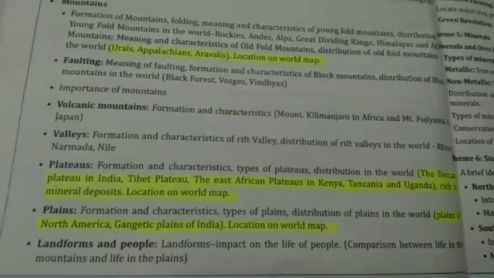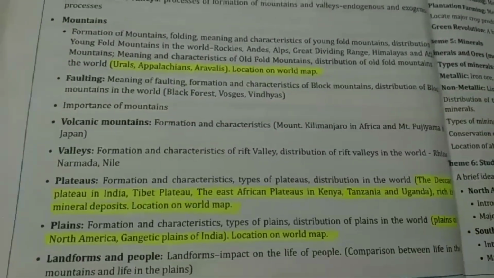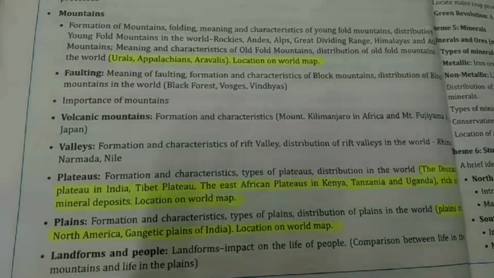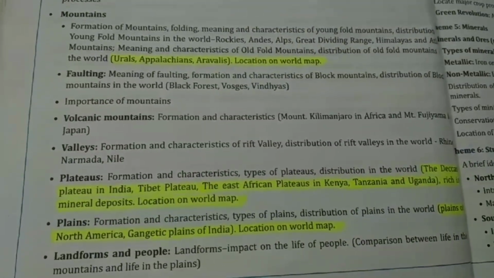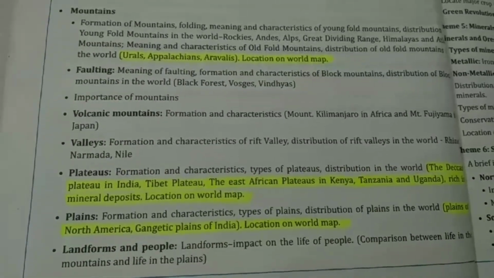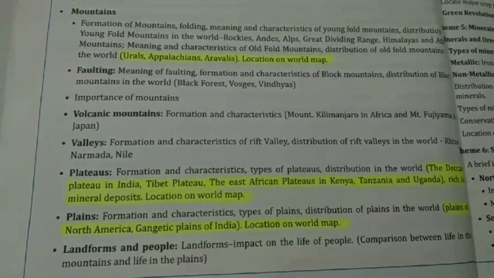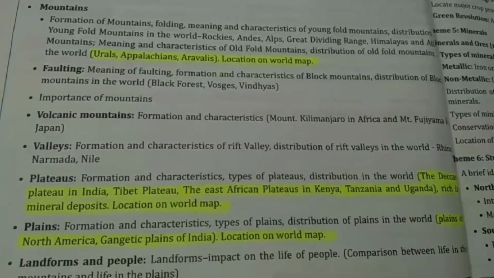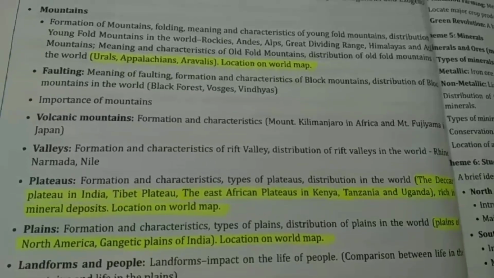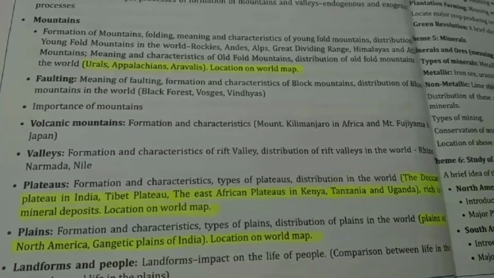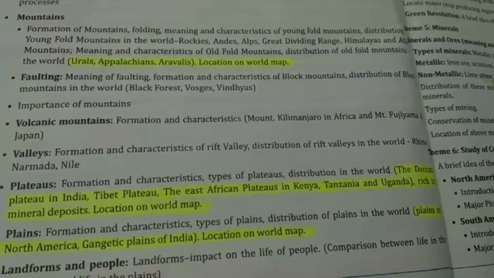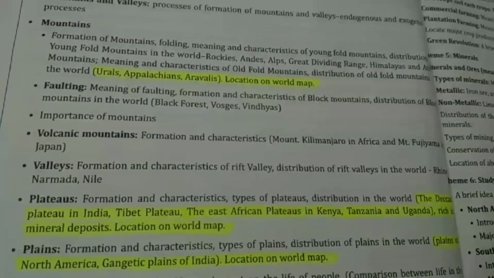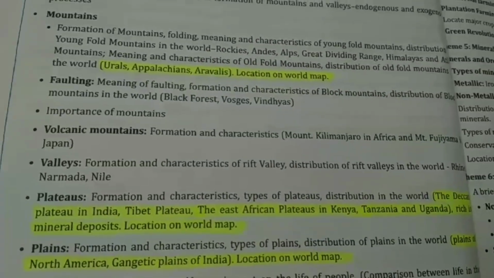If you have a look in the book, the maps are already there showing the mountains: Urals, Appalachians, Aravallis, etc. Then the Deccan Plateau in India, the Tibet Plateau, the East African plateaus which are in Tanzania, Uganda and Kenya. These areas are rich in mineral deposits. So in the map, they can ask you to name any two areas rich in mineral deposits in Africa.